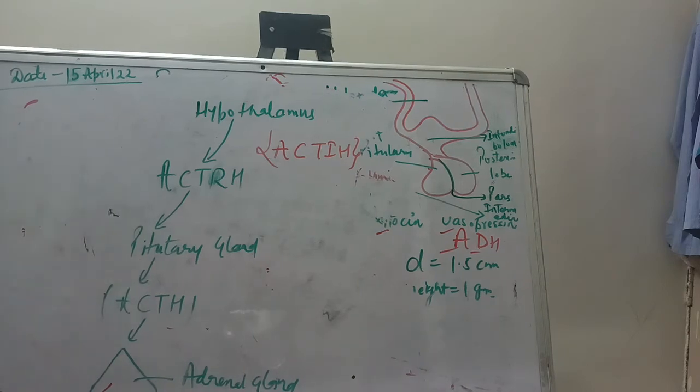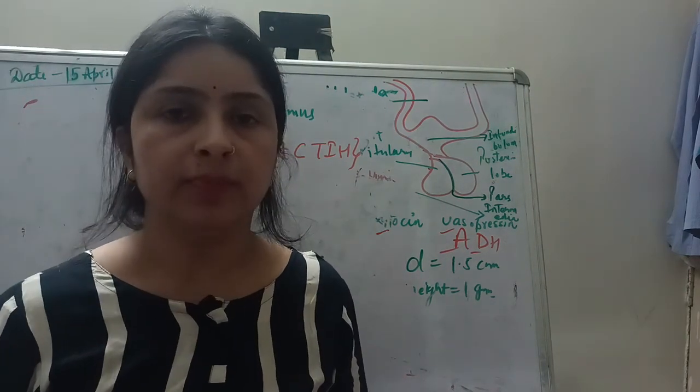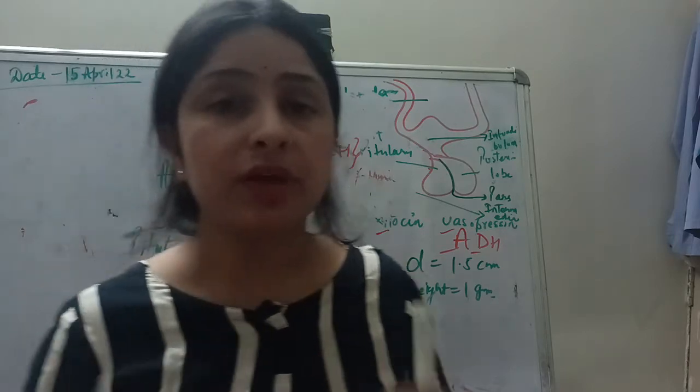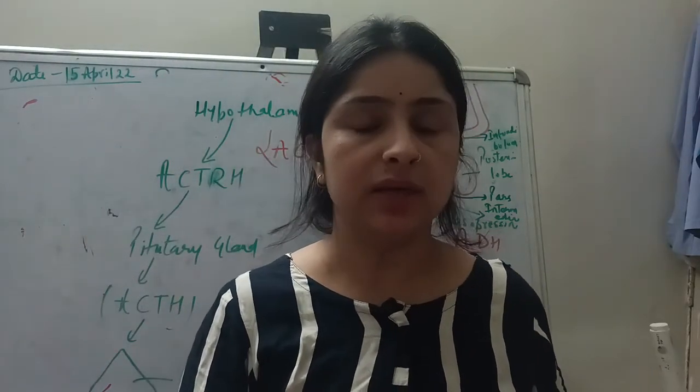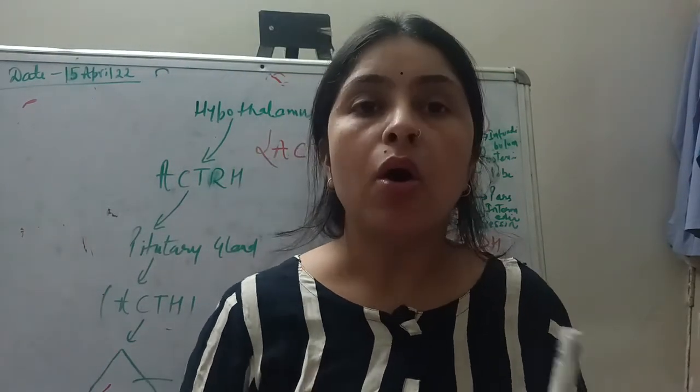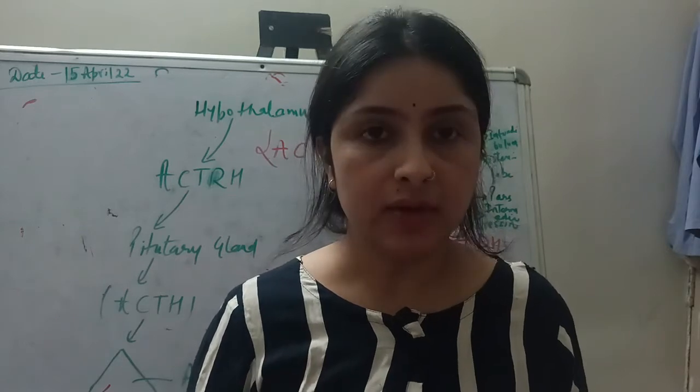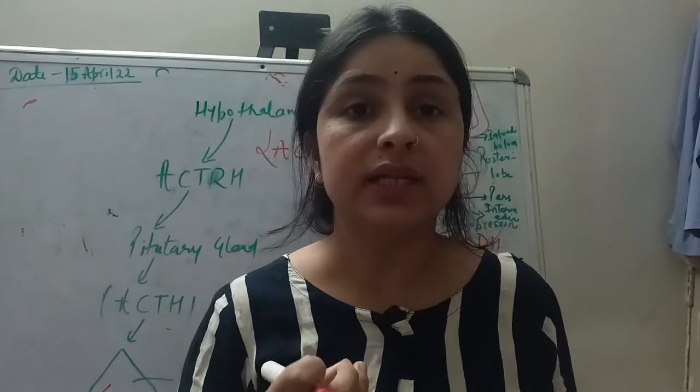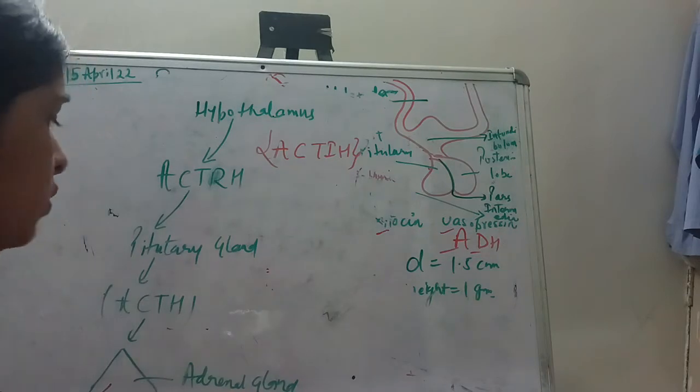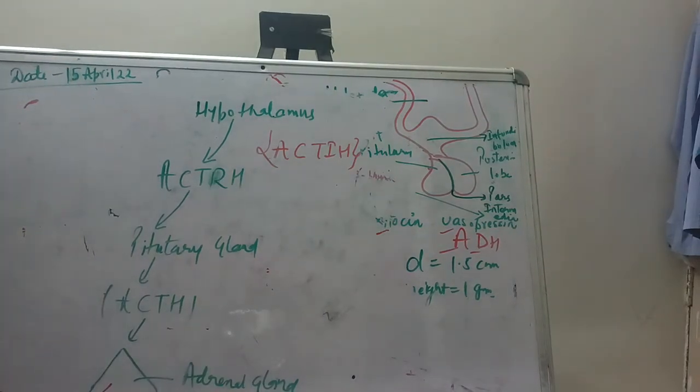Actually, the hypothalamus is the regulating body, but it does this either by its inhibitory hormone or by some neurological components, that is, the nervous system. So what is going to happen here? As the level of cortisol increases in the blood, it shows a negative feedback mechanism.